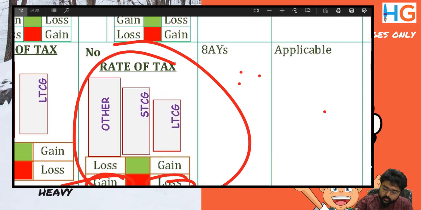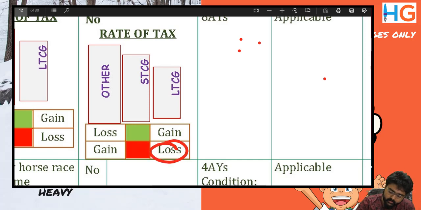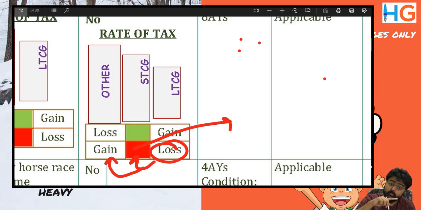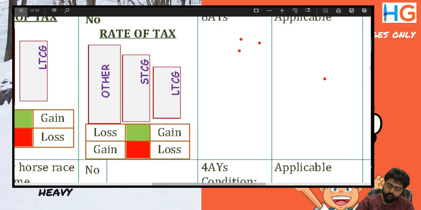If I'm a long-term capital loss, can I be set off against short-term capital gain or other income? No, this is red. But if I'm other income, other loss or short-term capital loss, can it be set off against long-term capital gain? Yes. Again, this is a one-way traffic. Okay.